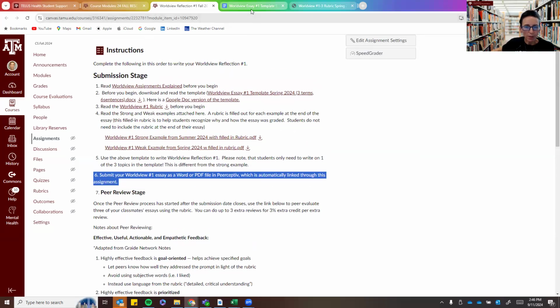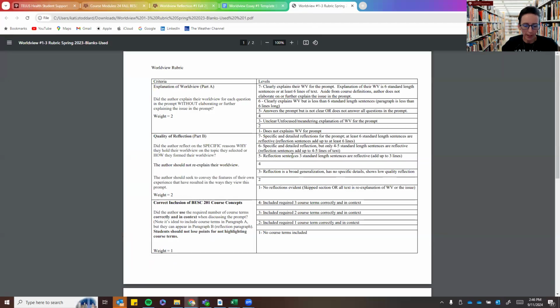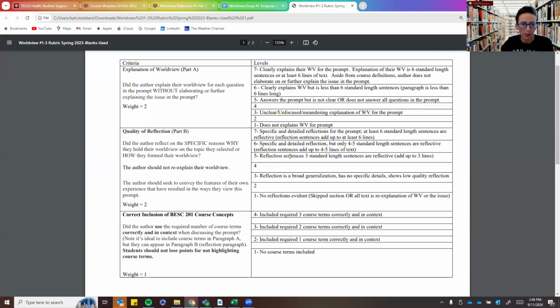When you're in Peerceptiv, you will upload it, and then it will ask you to confirm. You need to confirm and make sure that you have uploaded the correct thing. Sometimes the students will accidentally upload the template that's blank. Please don't do that. Please double check the thing that you're uploading. Okay. We've talked about the template, the rubric. Let's talk about the rubric, how this is going to be scored.